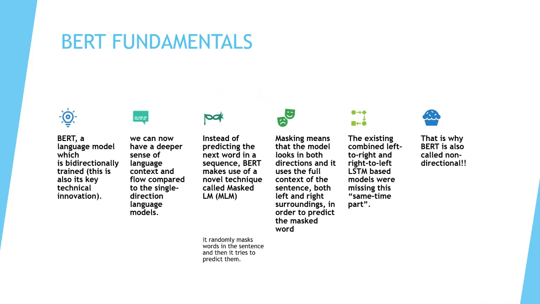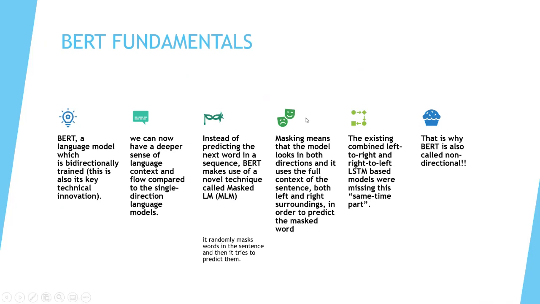What was missing with ELMo, even though it was bidirectional, was the simultaneous part. When you have this at-the-same-time parsing, we can have a deeper sense of the language context. And instead of predicting the next word, BERT doesn't predict the next word. It makes use of something called masked language modeling. It is just going to predict the masked word, not the actual next word in the sentence. It is going to unmask the masked word and predict it. We'll come to this shortly: what is language masking and what is next sentence prediction and so on.